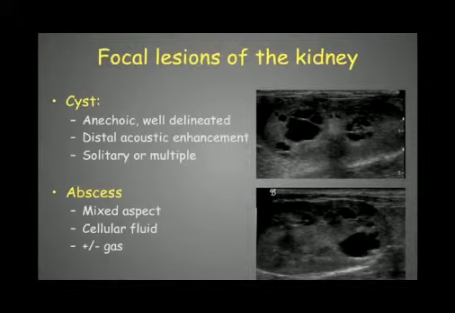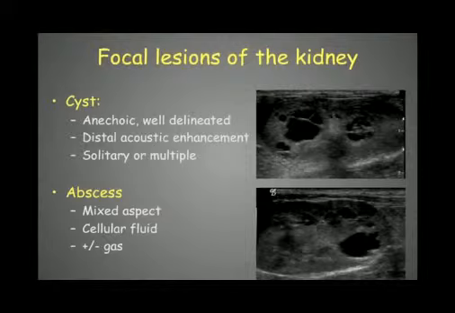Then we can have focal lesions in the kidney. Those focal lesions can be cysts. Typical cysts will be anechoic, well delineated, and again with this distal acoustic enhancement, like we can see. It means that the ultrasound beam is not stopped by the fluid, so it will not be attenuated, and then we will have this increased echogenicity dorsal to the cyst compared to other places of the kidney, for example.